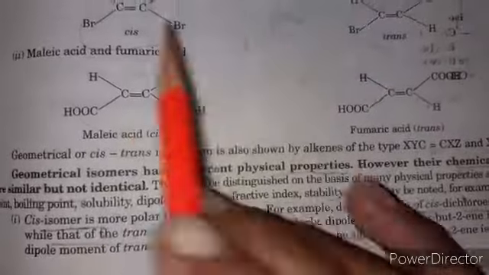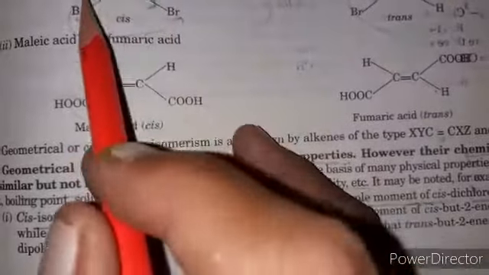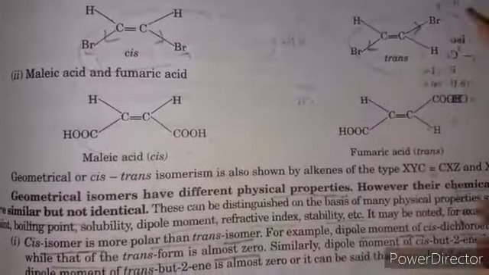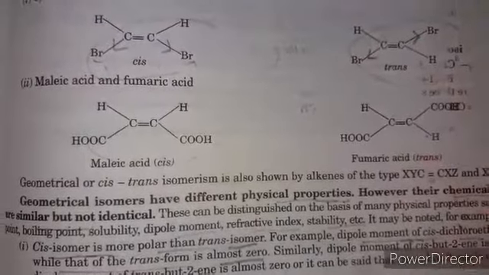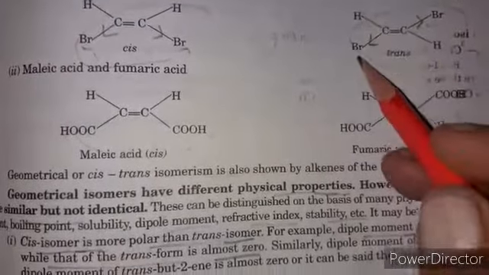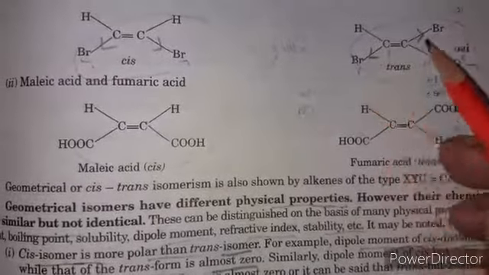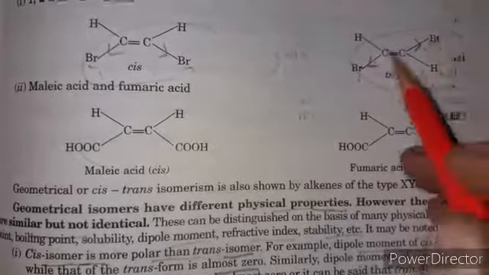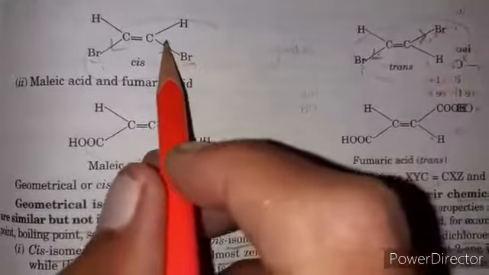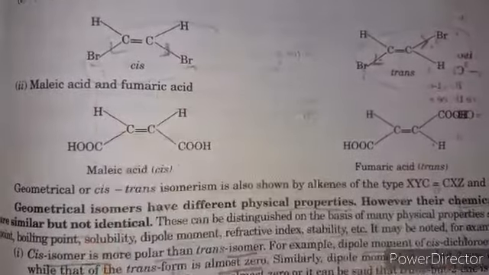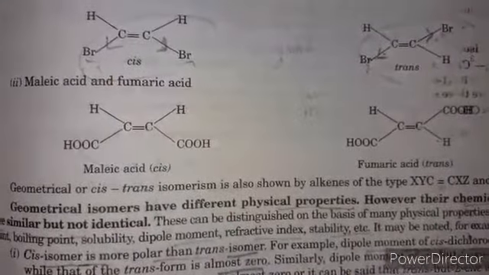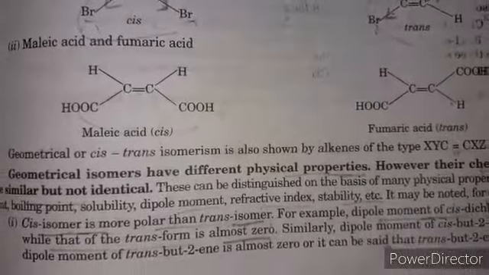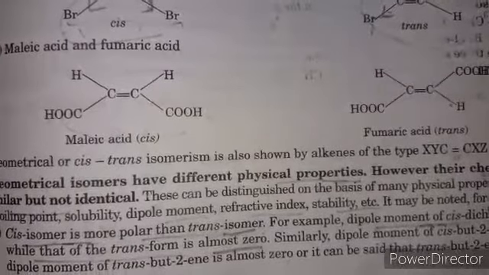In case of cis, they are both on the same side, so the dipole moment moves towards them. But in this case, they attract opposite to each other, so they cancel each other's effect, because bromine also attracts the electron from carbon, but from the opposite side. So they cancel the effect of each other, because both atoms are the same. But in this case, the attraction is not opposite, because they are attached on the same side. That's why the cis isomer is more polar as compared to the trans isomer, or you can say the cis isomer has more dipole moment as compared to the trans isomer.